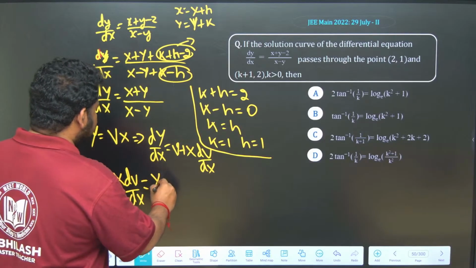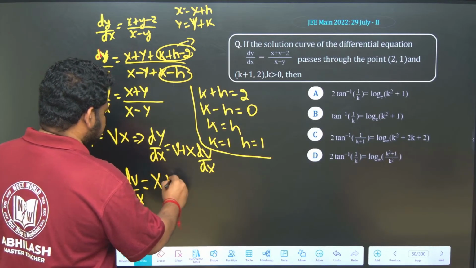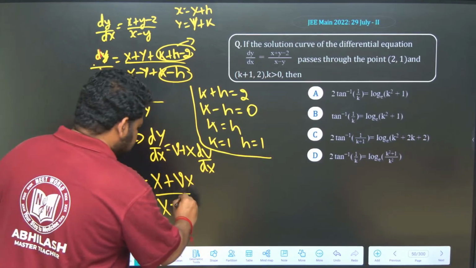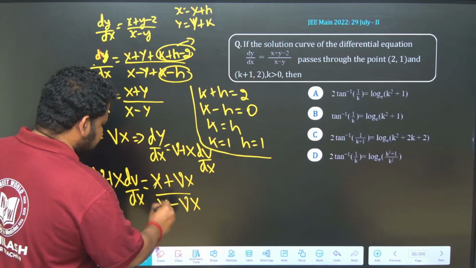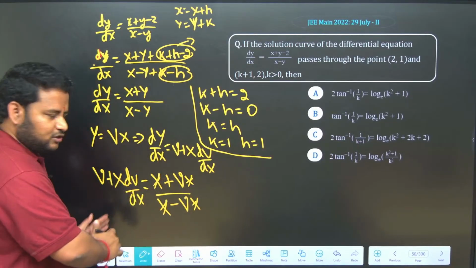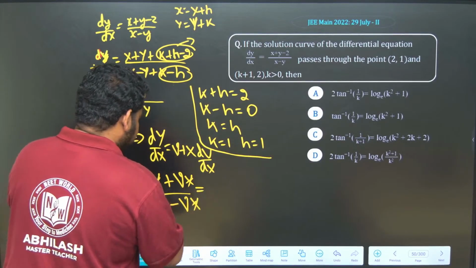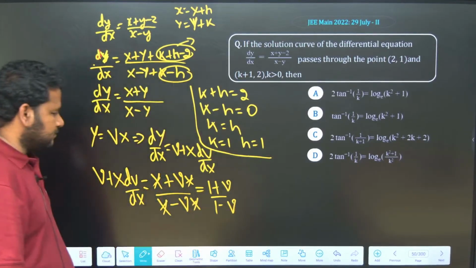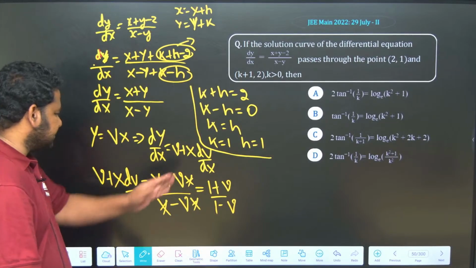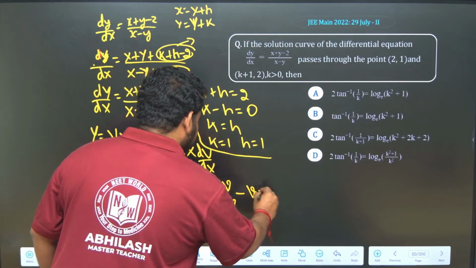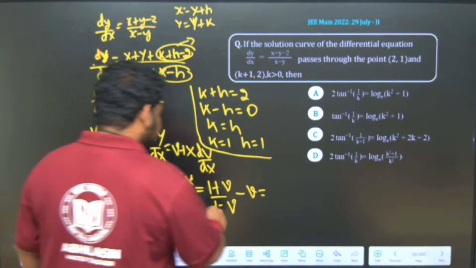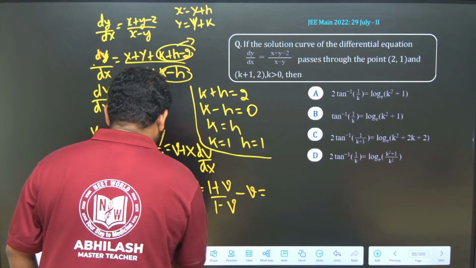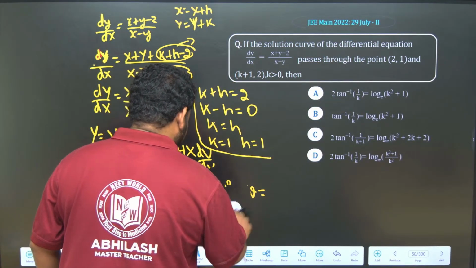Y is equal to VX, so X + Y is X(1 + V) and X - Y is X(1 - V). This X and this X I can cancel, taking it common. So, this will become (1 + V)/(1 - V). Now, this V, if I send it this side, this will become minus V. Let me write it in the next step, otherwise you will get confused.